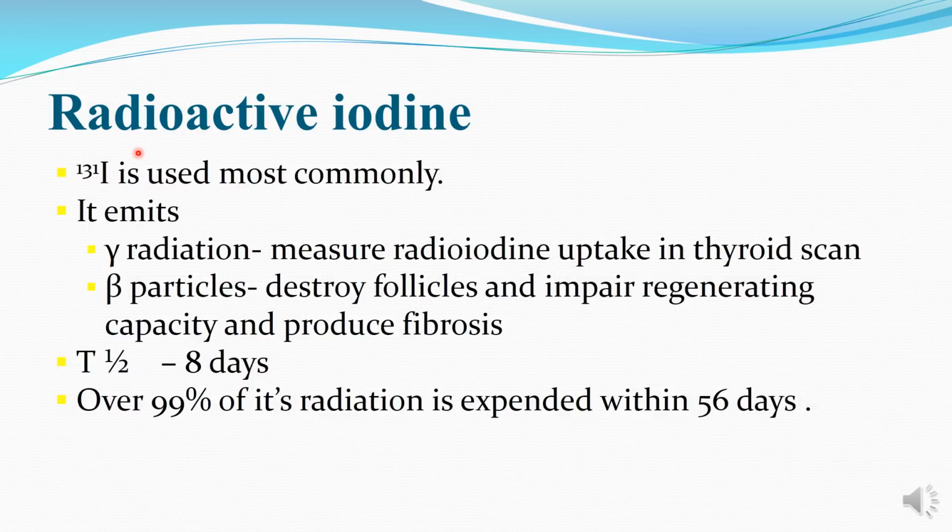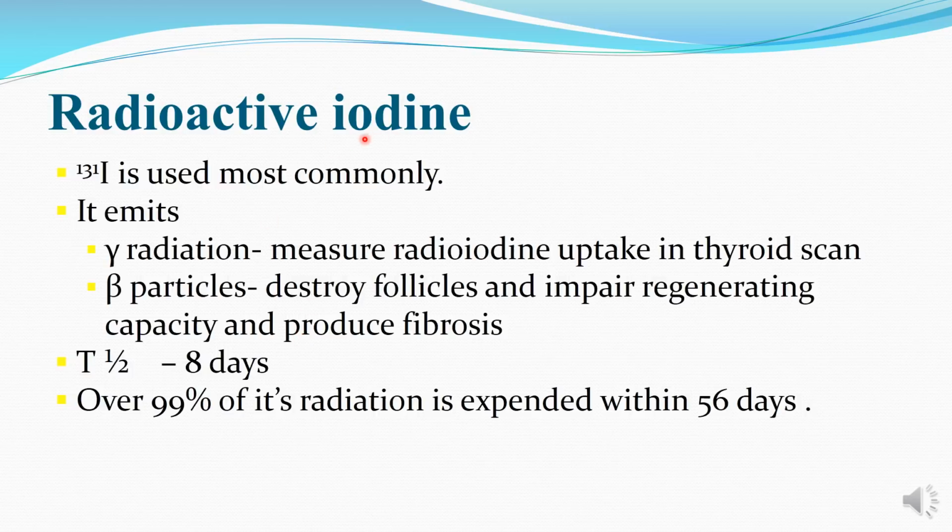Coming to radioactive iodine, radioactive iodine 131 is the most commonly used iodine. It emits both gamma and beta radiation. Gamma radiation can be captured by the gamma cameras, which are used for the thyroid scan, in which we can see where the radioactive iodine is entering into the body and where it is concentrated. Beta particles destroy the follicles and impair the regenerating capacity of these follicles and produce fibrosis of the thyroid gland.